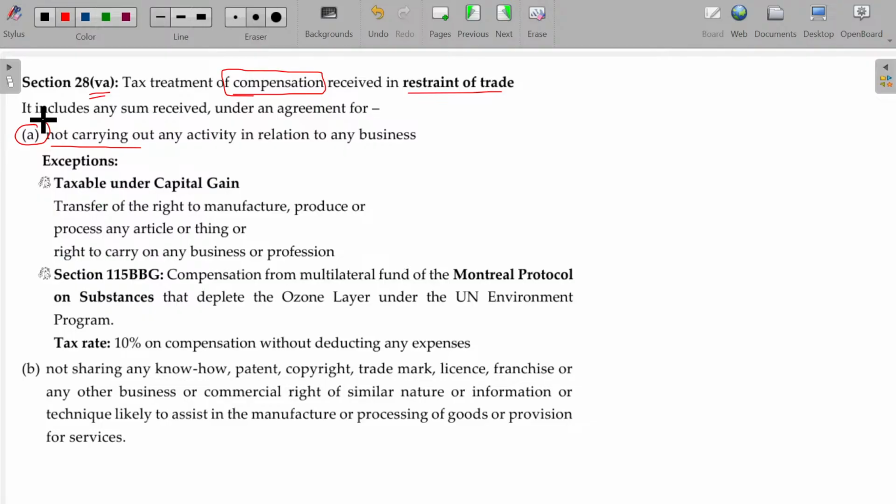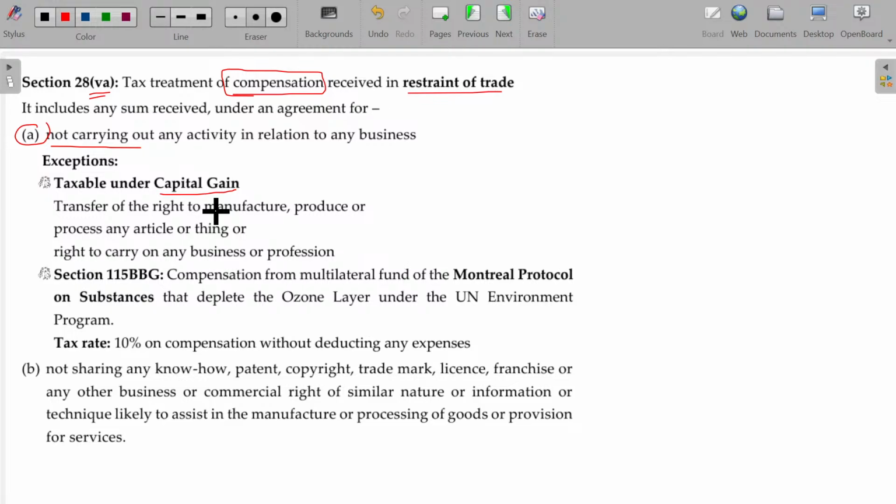For that, any additional payment given is called PGBP only. But that should not be in the form of capital gain. If it is capital gain, it is taxable under the capital gains head. Clear? We have non-compete fee and non-sharing fee in capital gains also. If it is taxable under capital gains, it is not taxable under the PGBP head, right?